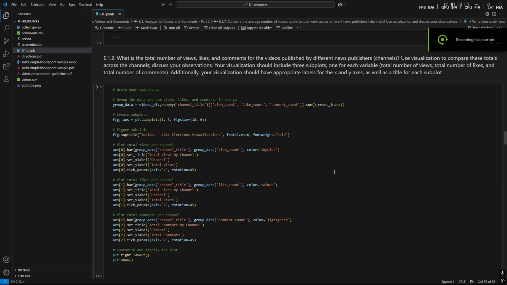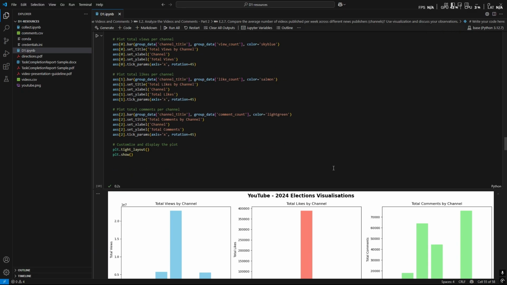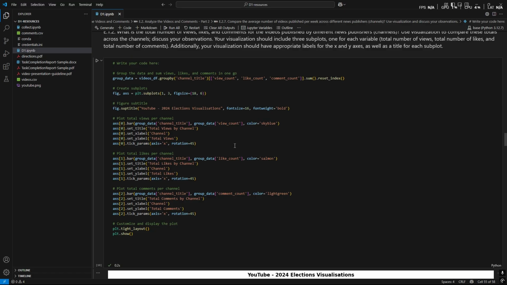Let's move on to my second analysis, which is how I visualize the total number of likes, views, and comments by channel, shown here. In my code, the first line gives us the total number of views, likes, and comments for each channel, and then on the second line I created a layout with 3 subplots to display each metric side by side with the size of 18 by 16.